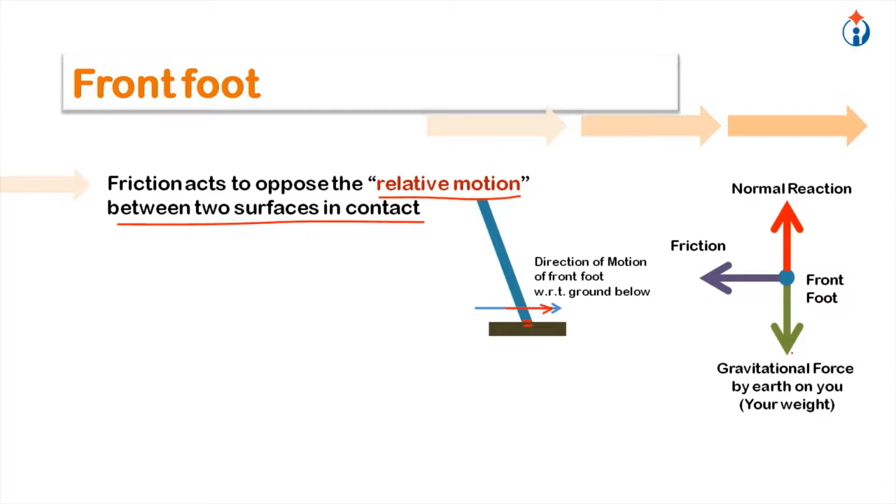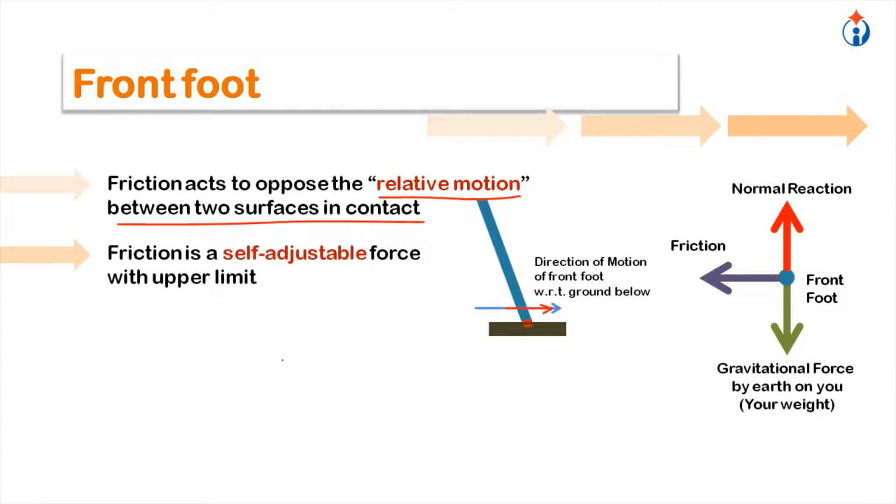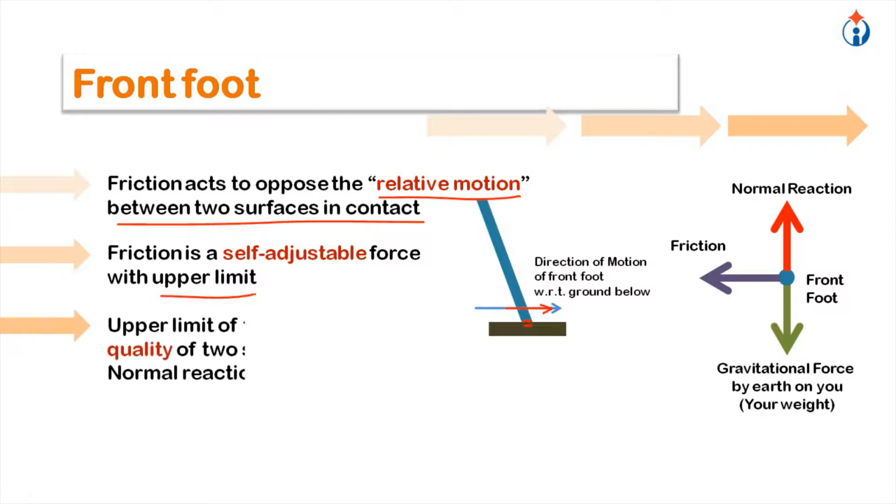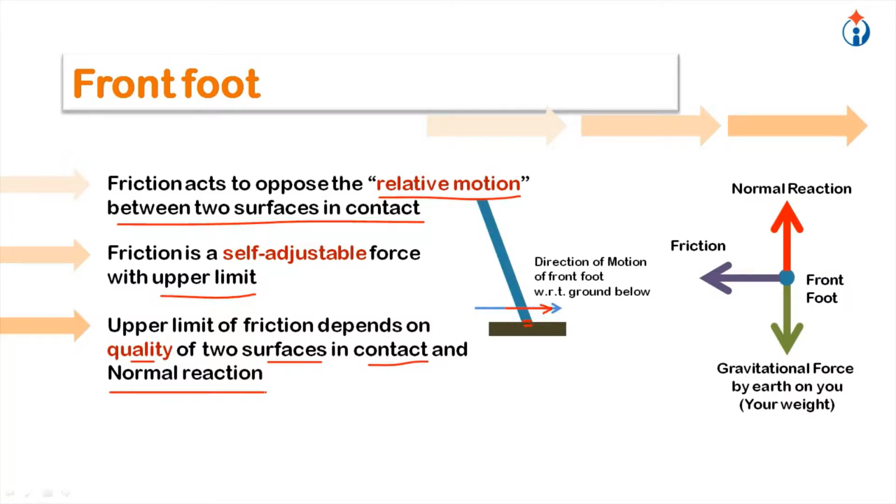Normal action is there, and gravitational force on you by earth is there, your weight. Now friction is also self-adjustable like normal reaction. And it has an upper limit. So it's not fixed. But in a situation, it is fixed. The upper limit of friction depends on quality of two surfaces in contact and normal reaction. So quality means roughness.